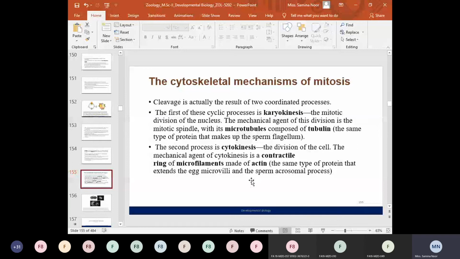Karyokinesis is the division of the nucleus, and the mechanical agents for karyokinesis are the microtubules. Microtubules are composed of proteins known as tubulin. Such microtubules are the mechanical agents for the process of karyokinesis.